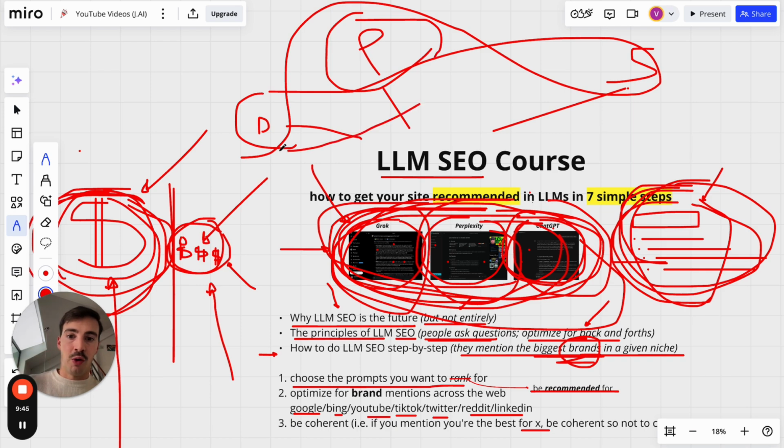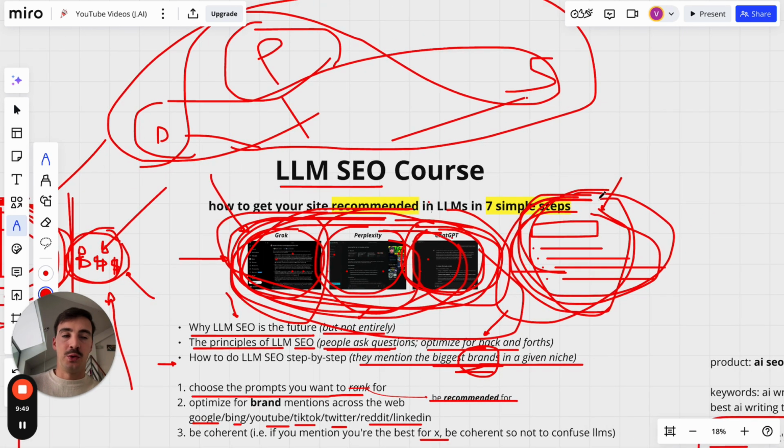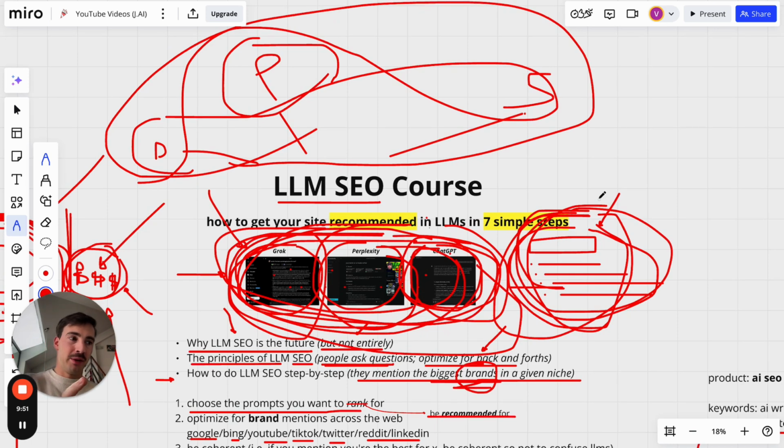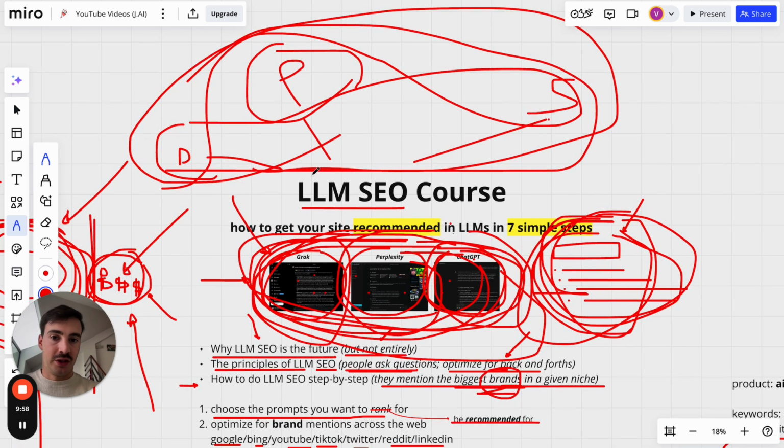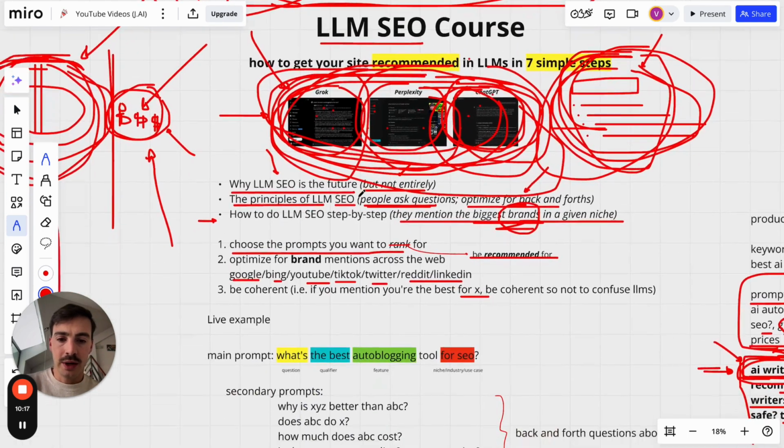This is more the classic Google search engine optimization, where you want to rank for a bunch of different keywords, even though they're maybe not very related with your niche. This can be detrimental for this new age of LLM SEO, because you're going to be confusing them. And these are not dumb. They know that if you're saying you're good at all things, they will recommend you as a broader solution, a generic solution, not a niche-down solution. Of course, if you're a mega broad product, you're going to do that. But most products are and should be niche down. So be coherent.